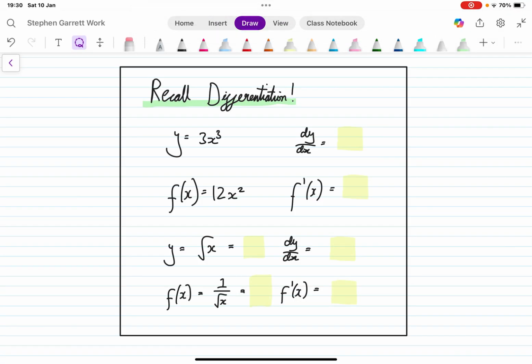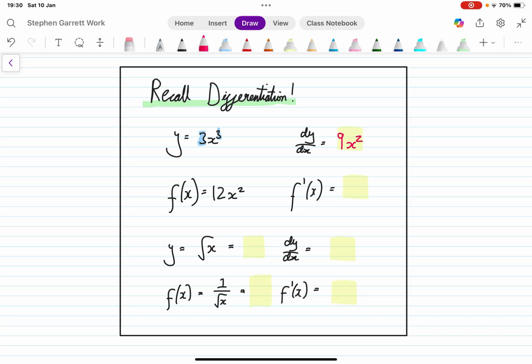Okay, this video should introduce integration. Before we get into integration, let's quickly remember the rules for differentiation. So to differentiate, I multiply the coefficient and the exponent first. So 3 times 3 is 9. And then I take 1 away from the exponent. So that becomes 9x, 3 minus 1 is 2.